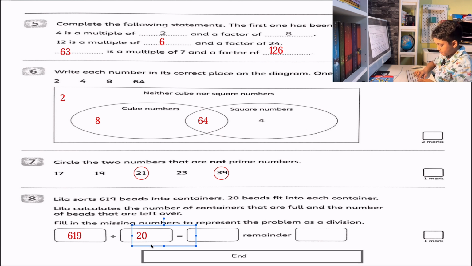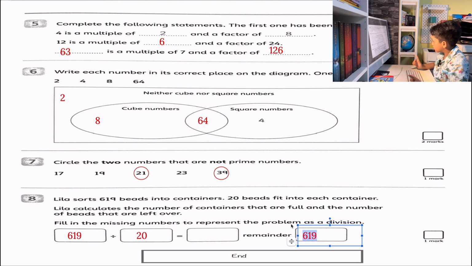We know that it will have a remainder of 19. So if we added another, it would be 31, which means that it might be 30. And that one is 30. Yes? Alright, let's check.